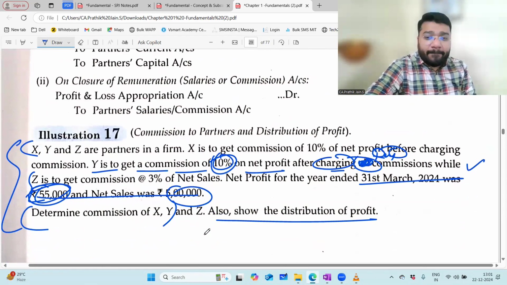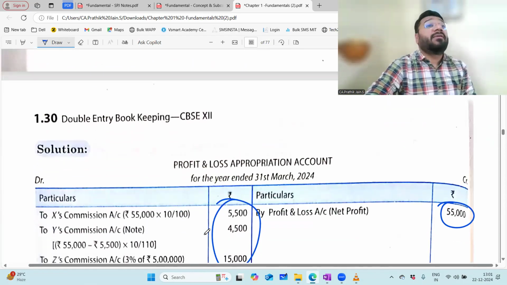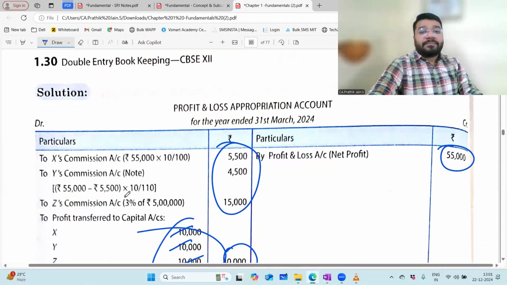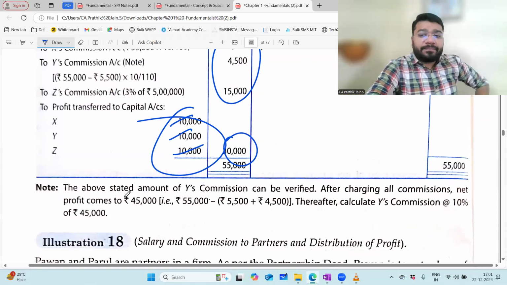Is the profit sharing ratio given? No, sir, not given. In the absence of a partnership deed or in the absence of the profit sharing ratio, it has to be distributed equally. Equally. Any problem? No, sir.